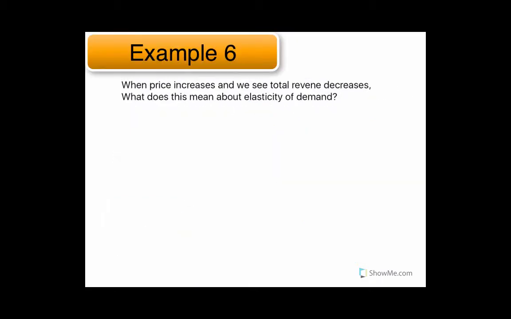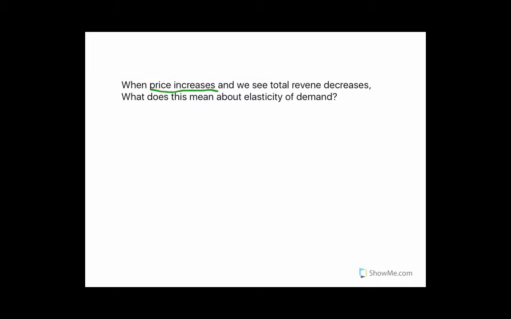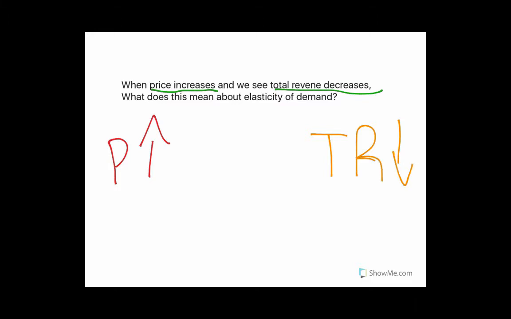Okay, and then here's another problem. When price increases and we see total revenue decrease, what does this mean about the elasticity of demand? So we're given that price, P, is increasing, and we see our total revenue is decreasing. So what can we think about our quantity demanded?